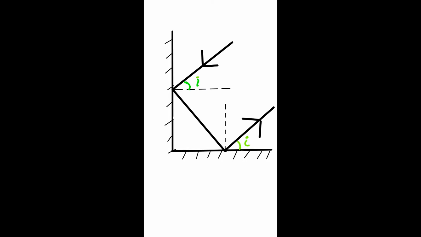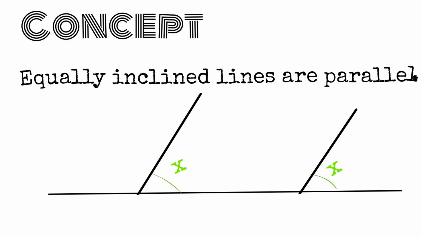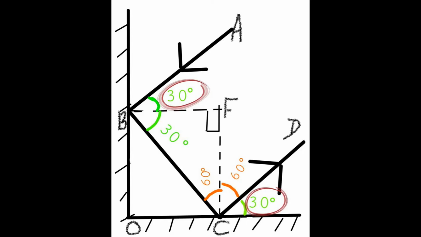Now let's understand how in this arrangement the incident ray and the reflected ray always come parallel to each other. The concept says equally inclined lines are always parallel. Here we see that AB is an incident ray to a mirror. It makes an angle of incidence of 30 degrees, and BC is the reflected ray of the same mirror. Following the laws of reflection, it is reflected, making an angle of reflection of 30 degrees with the normal.